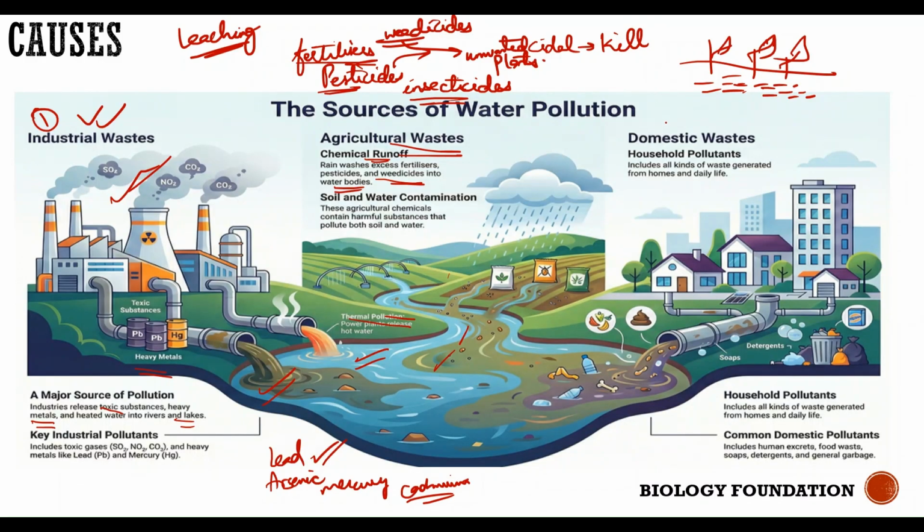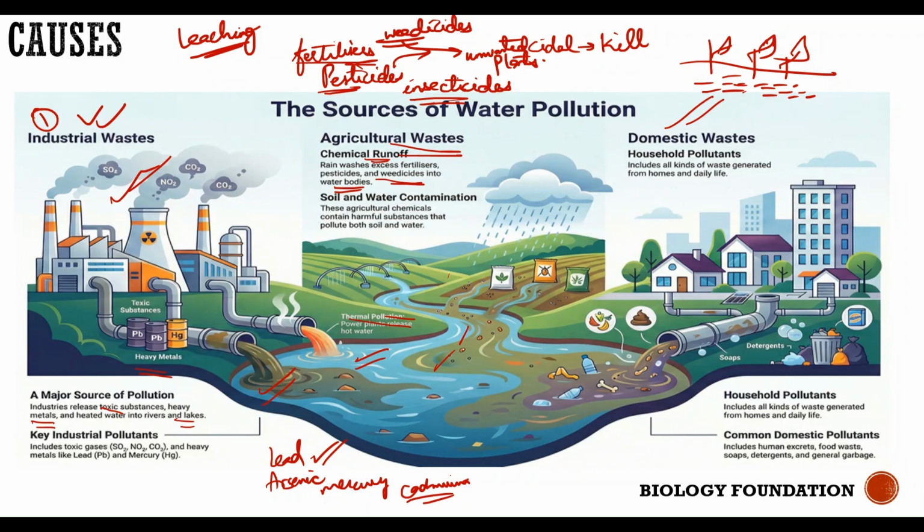Another major source of water pollution is domestic waste. When I say domestic waste, that means waste coming from our houses, something like vegetable peels, excreta of human beings, or the detergent soaps that we use for bathing. The water coming from our washrooms gets released into the drainage pipes, and the drainage or sewer pipes are usually connected to the sewage plant.